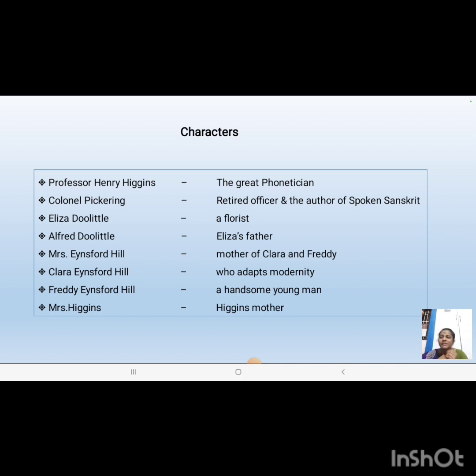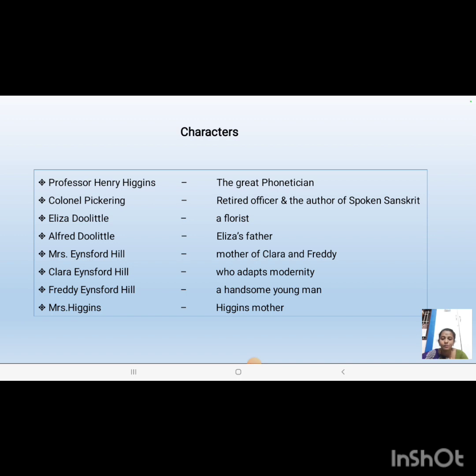Then Alfred Doolittle, he is Eliza's father, and Mrs. Eynsford Hill, she is a lady who has lost her husband and she takes care of her children, Clara and Freddie. Clara is a modern girl. She's not a woman, she is a modern girl. And Freddie, he is a handsome young man who doesn't work. That's all about the major characters.